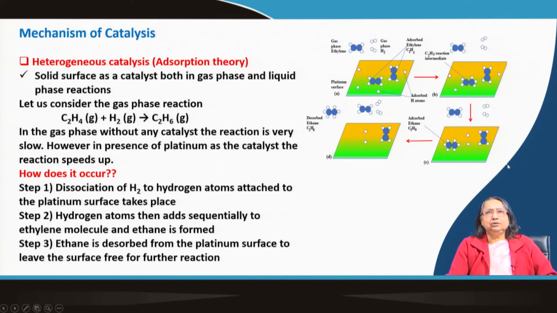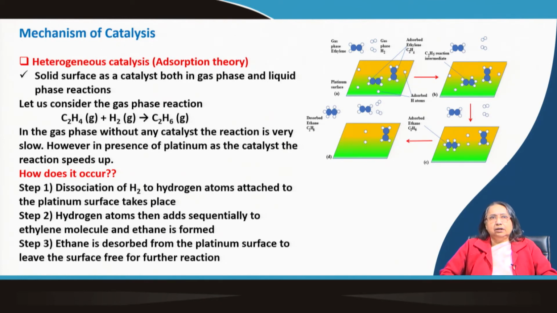The reaction is going on here, but finally the product is desorbed from the surface of the catalyst. Then again new molecules get the chance to be adsorbed, the reaction goes on, and again the product goes out. Like this, a catalytic cycle is happening. So, hydrogen atoms add sequentially to the ethylene molecule and ethane is formed, then ethane leaves the platinum surface, leaving the surface free for further reaction. This way heterogeneous catalysis is explained based on adsorption theory.